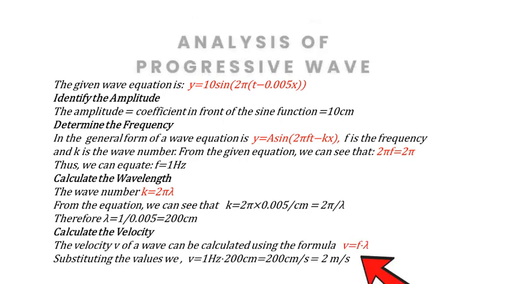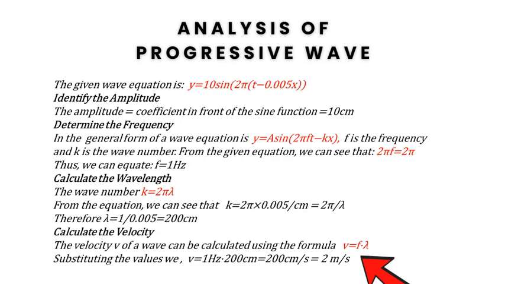The velocity v of the wave can be calculated using the formula v equal to f into lambda. Substituting the values, we have v equal to 1 Hz times 200 centimeters, equal to 200 centimeters per second, equal to 2 meters per second.